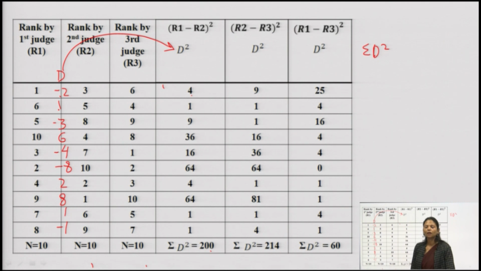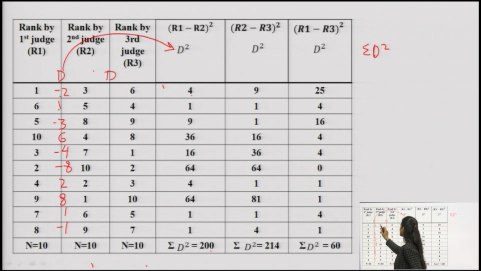I will obtain 200. In the same manner, what next we are supposed to do is find out another D for judge 2 and 3. So, I will find out D between judge 2 and judge 3.